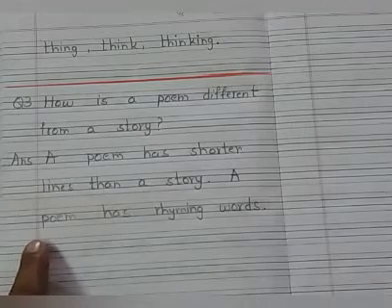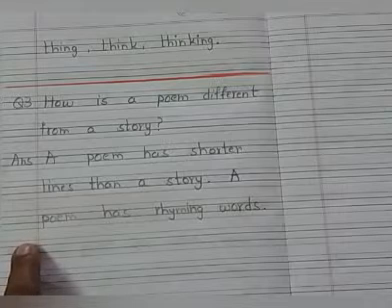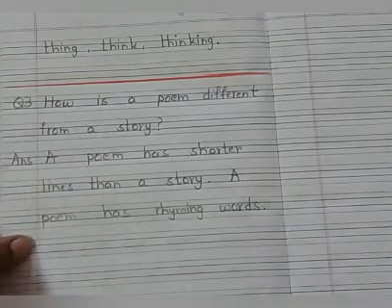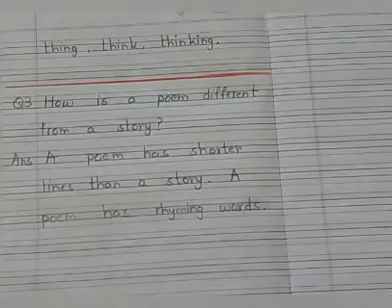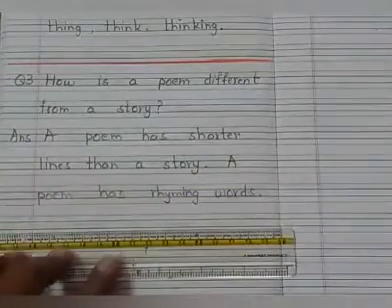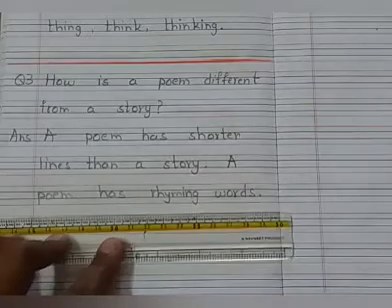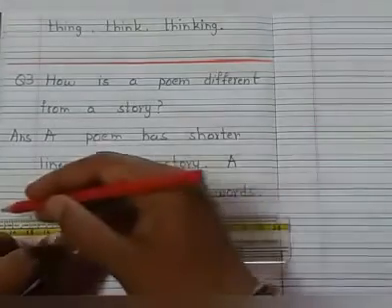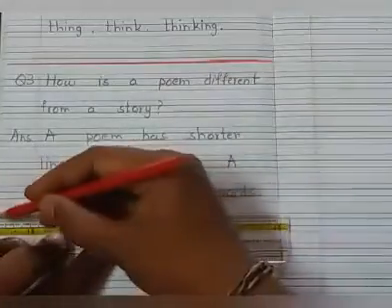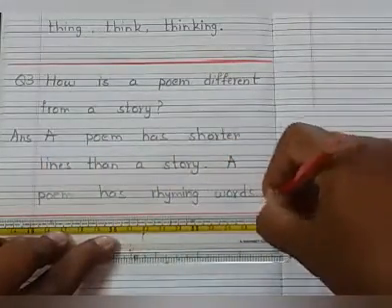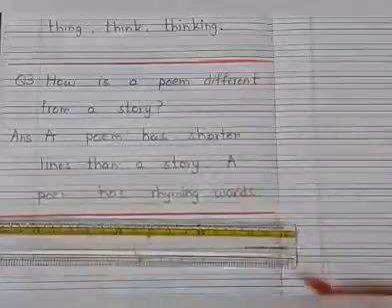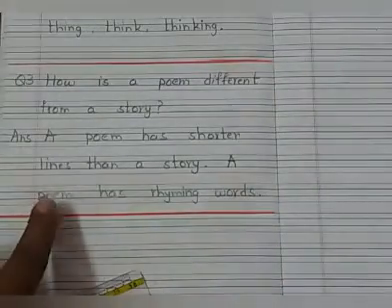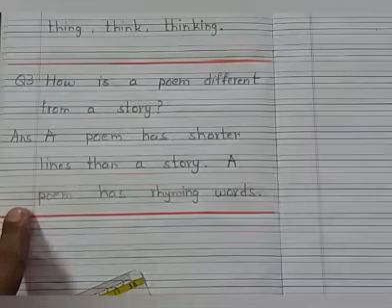After writing, what you will do children? Here take a scale and a pencil, put a red line like this. Put a red line here. Yes children, like this you have to take a scale and pencil. After this I am not going to give you any question answers. We have done with block 5 children. Okay, like this you put a line. We have done with this.